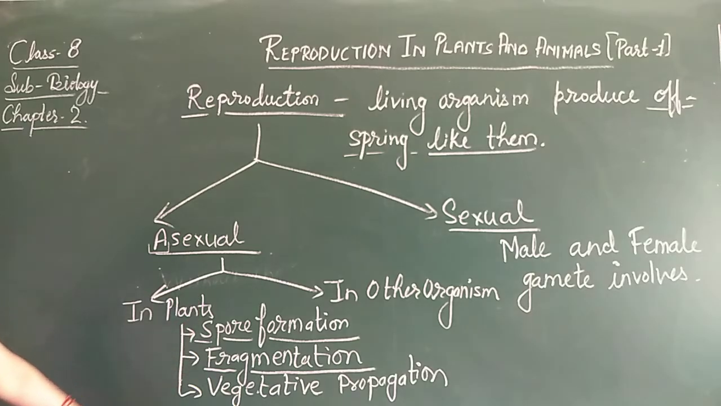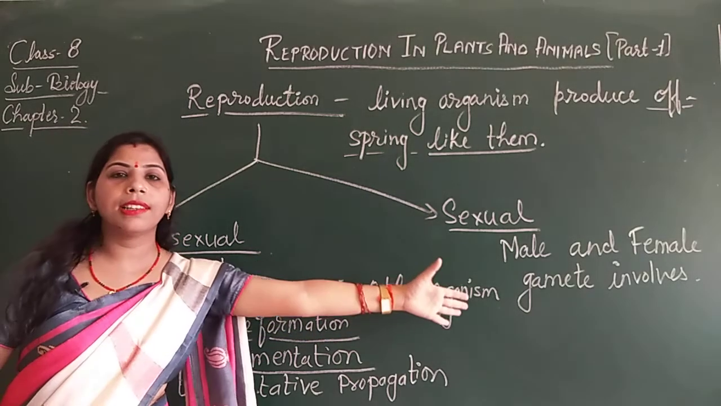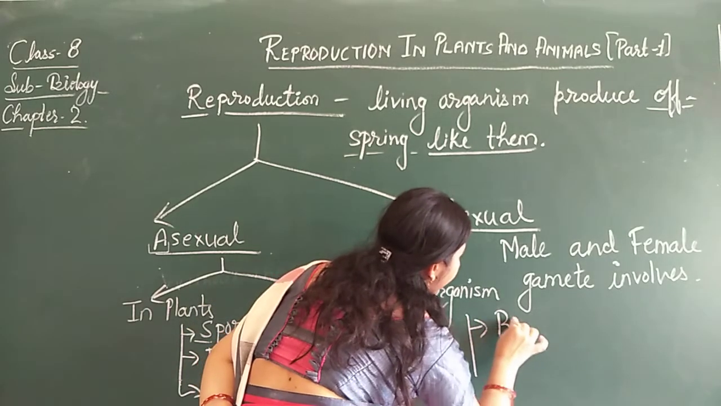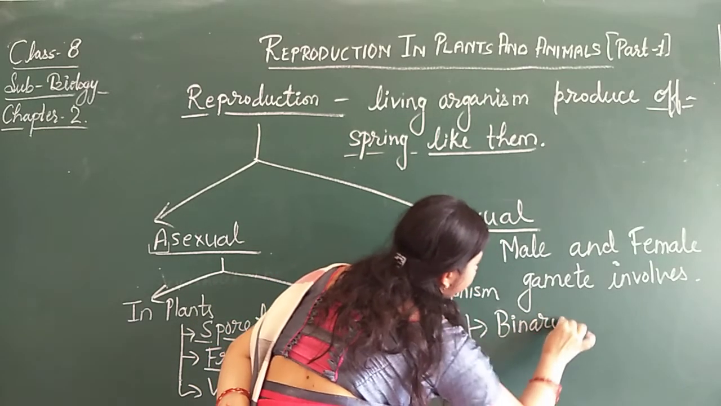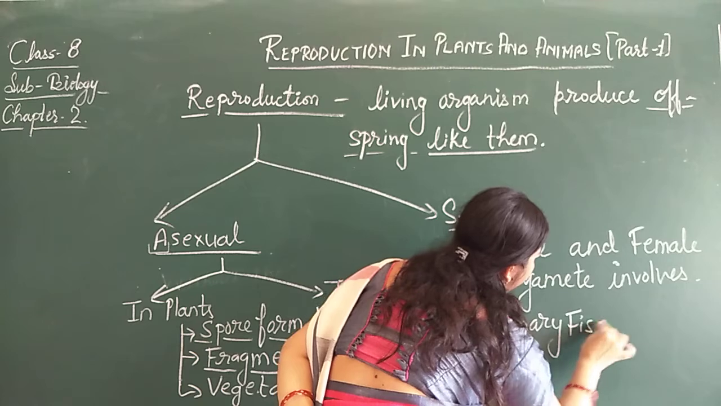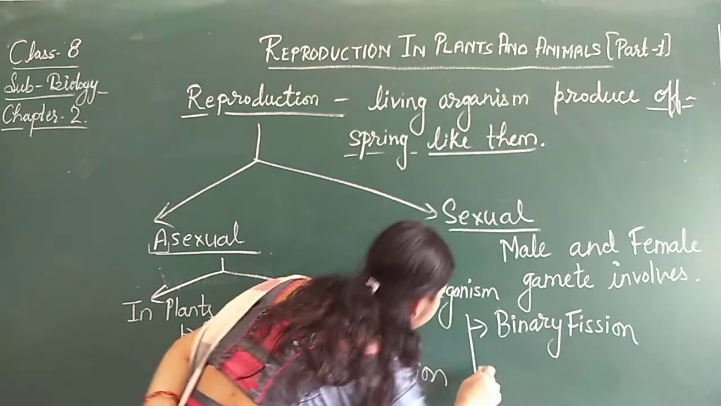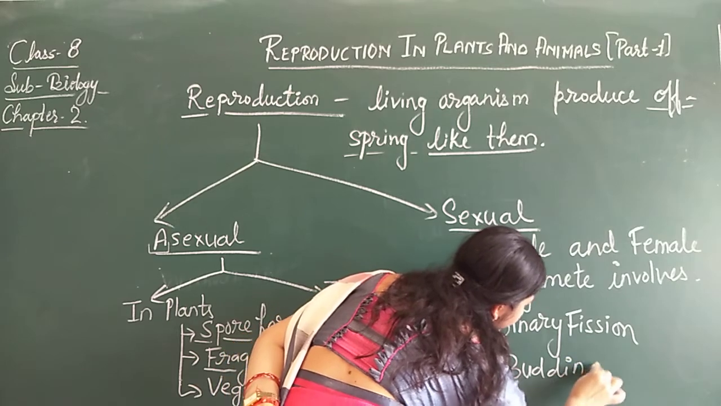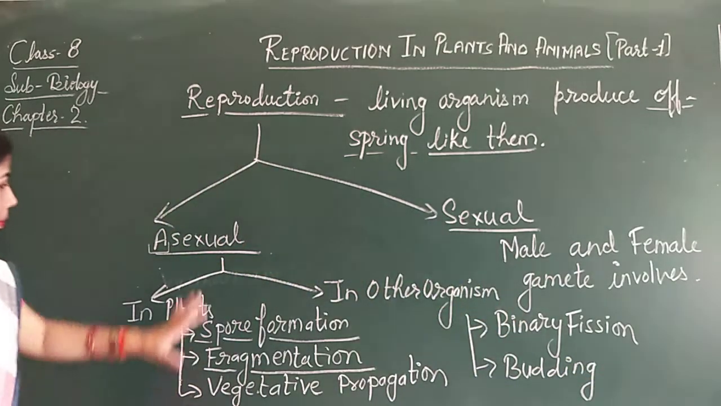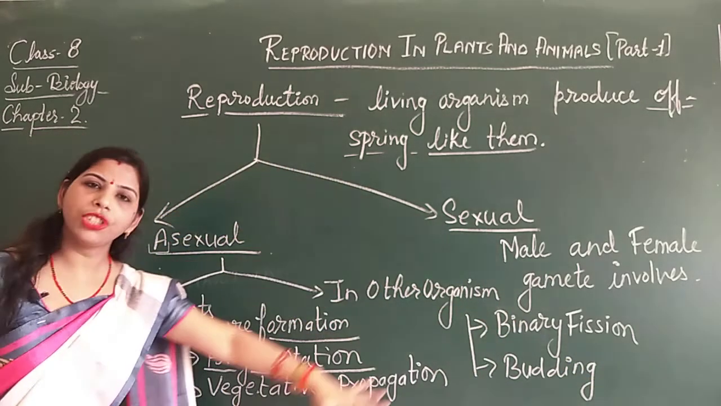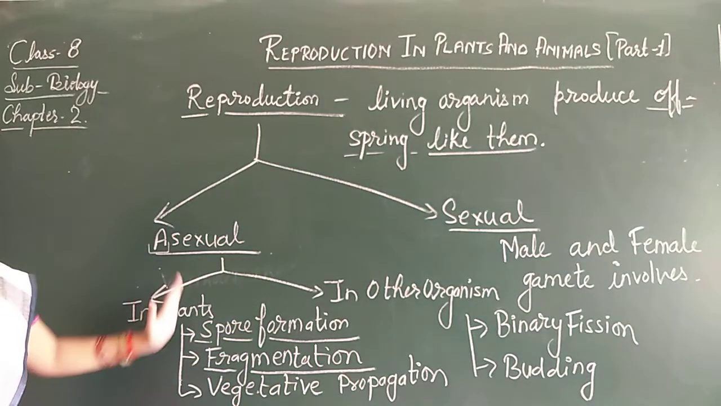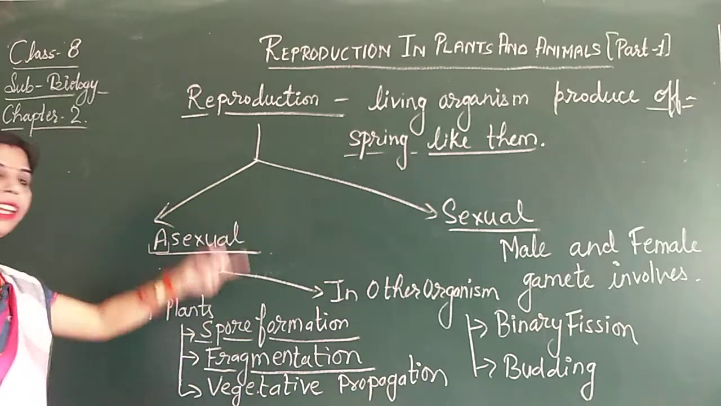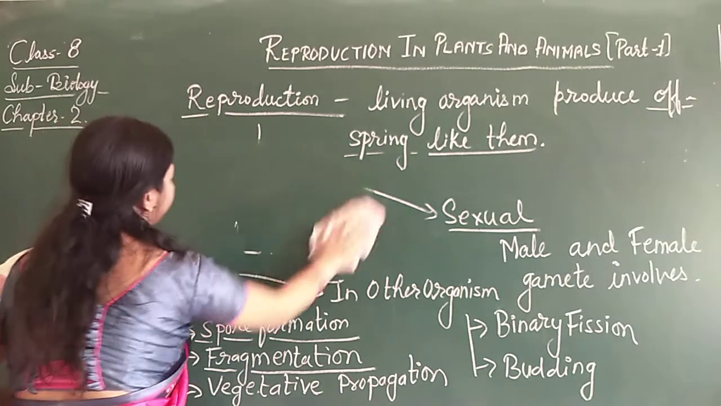So this is in plants, and if we discuss other organisms, that means here binary fission and another one is budding. So this is the rough flow chart of reproduction. Now we will study asexual reproduction in detail. So let's start with asexual reproduction in plants.